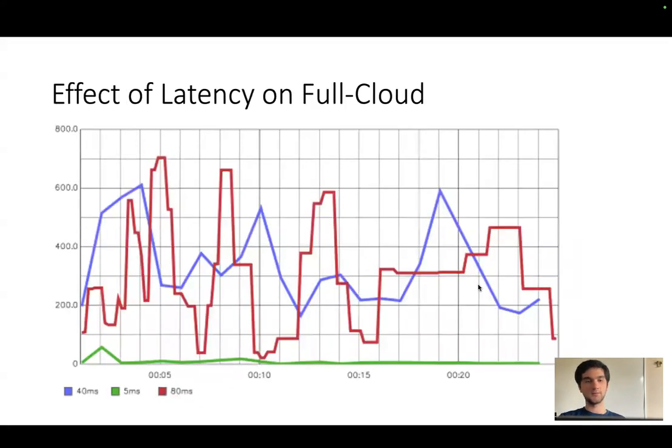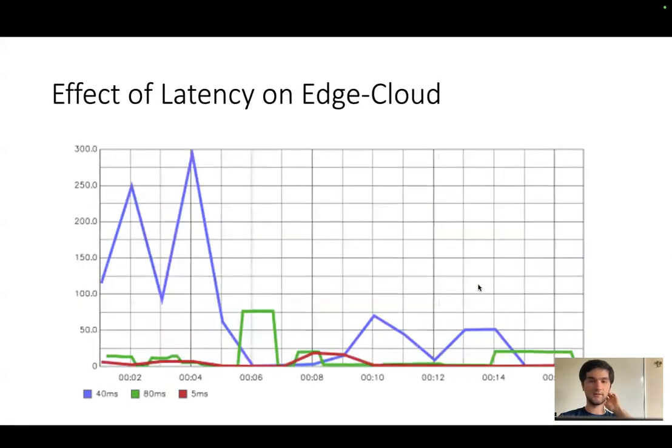Here is the full process latency comparison of cloud-only with increased network latency. And here's the same graph with edge cloud system in mind.